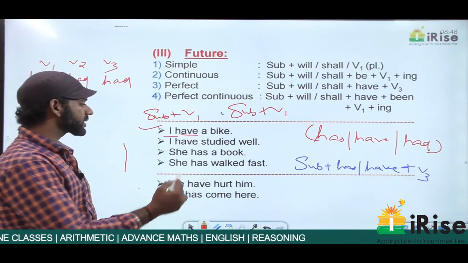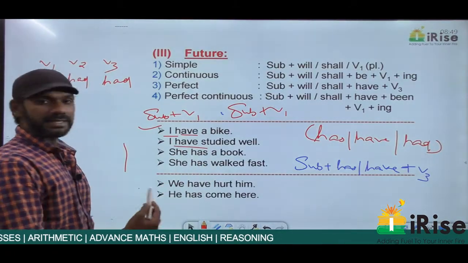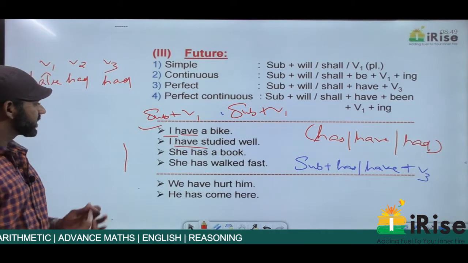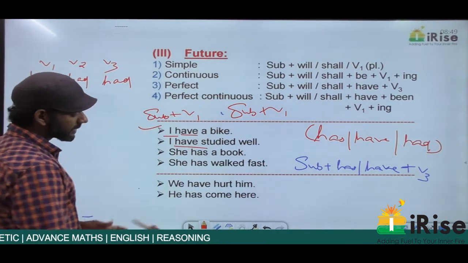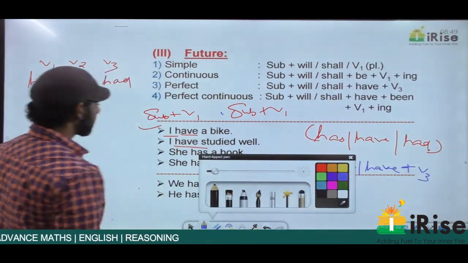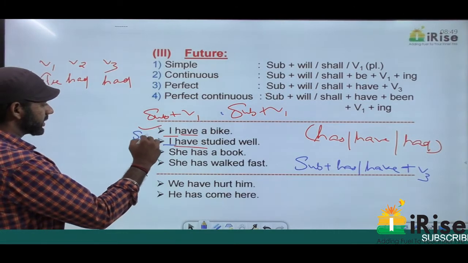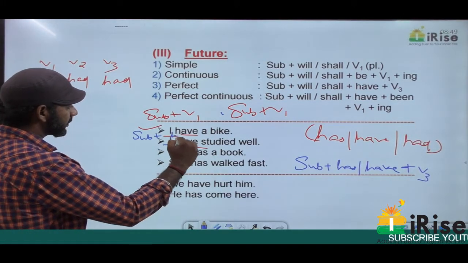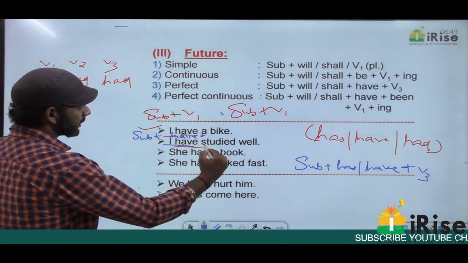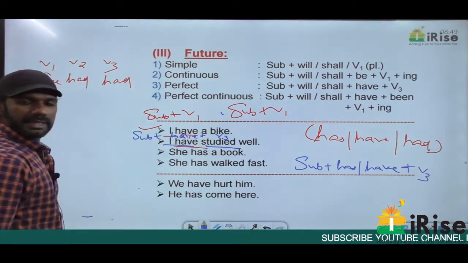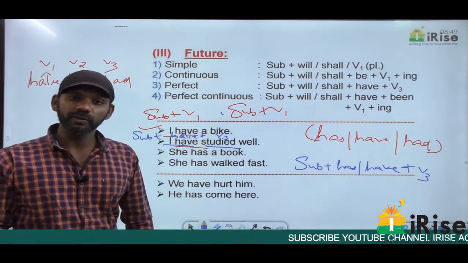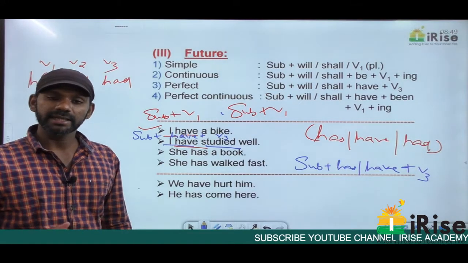Have is an auxiliary verb here because studied is a main verb. Just write down the order of this sentence. The subject here is I, plus have is an auxiliary verb, plus studied is V3. Studied is both V2 and V3. It's study, studied, studied.